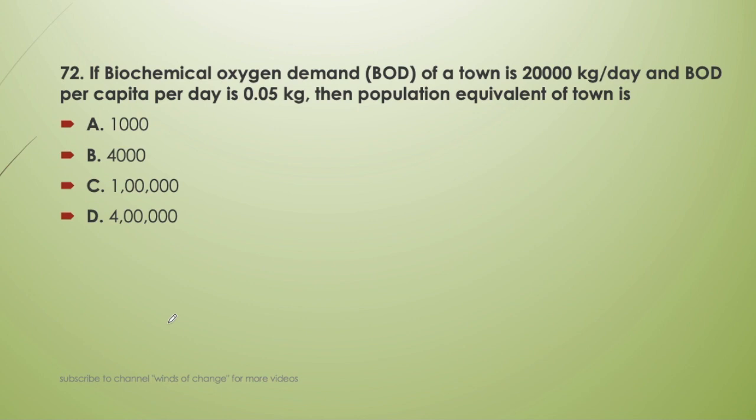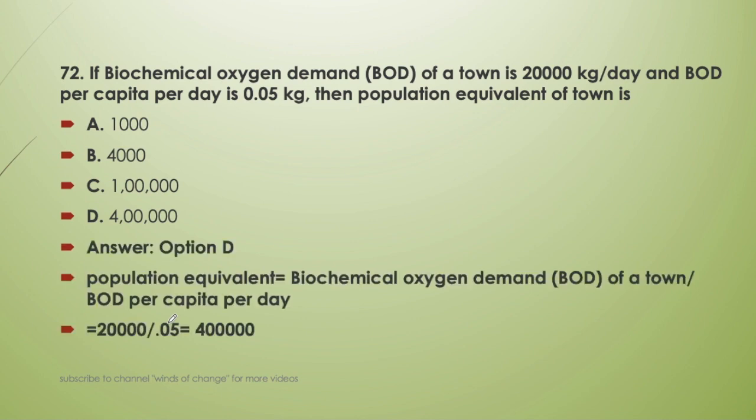Now, population equivalent, we have to find a population equivalent. The total BOD of the town is 20,000 kg per day and per capita is 0.05. If we divide it by per capita, then we can obtain the population equivalent. Population equivalent is the biochemical oxygen demand of a town upon BOD per capita. So the population comes out to be 4 lakh. That is option D. Option D will be the correct answer.